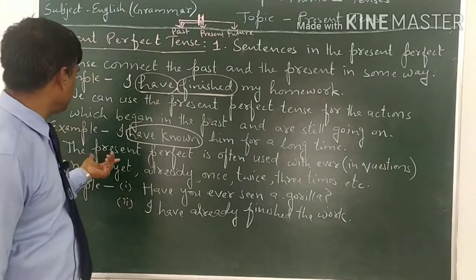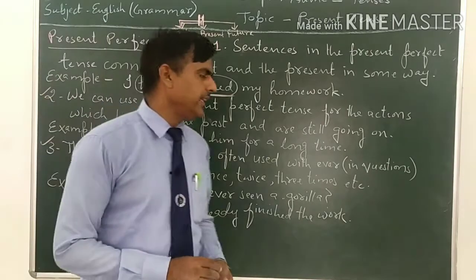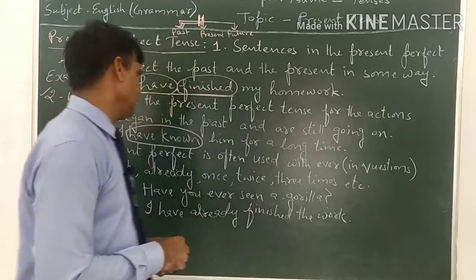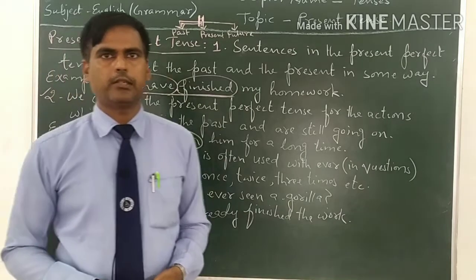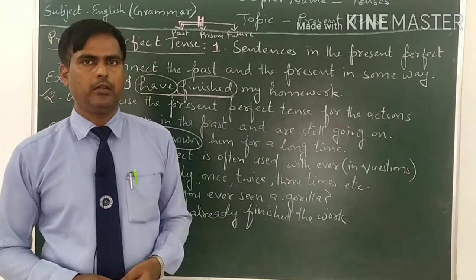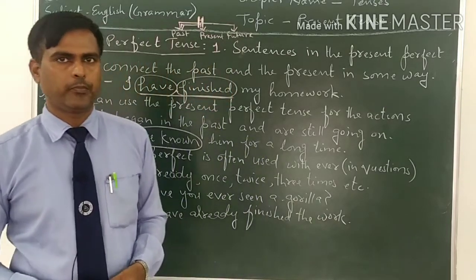The third point is the present perfect tense is often used with ever. We use ever only in questions, and never, yet, already, once, twice, three times, etc. We use these kinds of words in present perfect tense. For example,